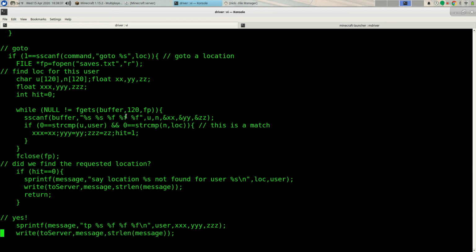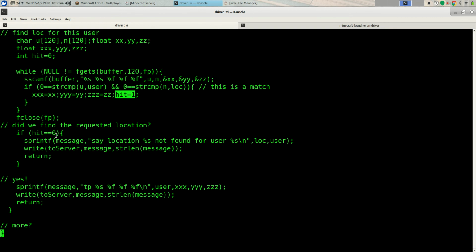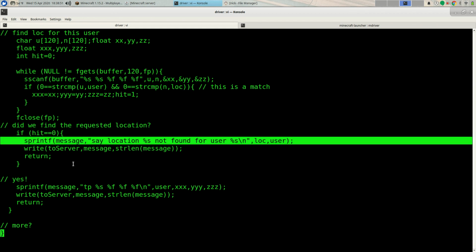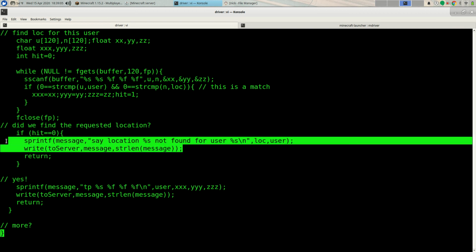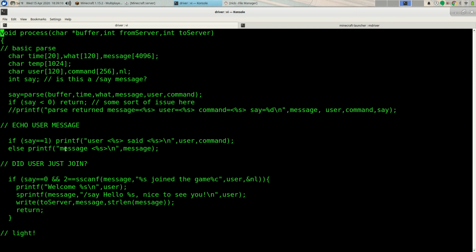So I keep going through, and anytime I match those two fields, I'll save the XYZ coordinates and record that we got a hit. If we get to the end and we never found the username and location name, we print out a message saying location wasn't found. Otherwise, we teleport the user to those XYZ locations. Very straightforward. So this is a nice driver for the server, and basically we have the capability at any point to send commands to the server by making a string and then just writing it out to the server, or to read from the server.